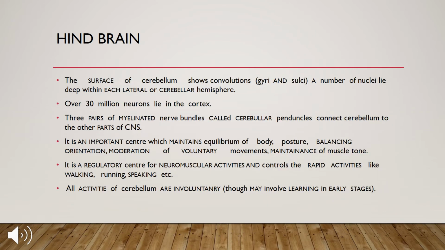When we study the hindbrain, we focus on the cerebellum. Not only the cerebellum, the other parts as well, but the cerebellum is the second largest part of the brain. First one is the cerebrum. The cerebellum has a number of functions to perform. It shows convolutions, the gyri and sulci, which we have studied in the forebrain. They give the surface area so that millions of neurons can be accommodated.